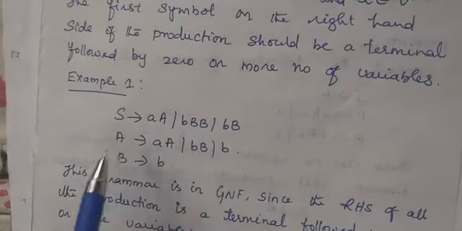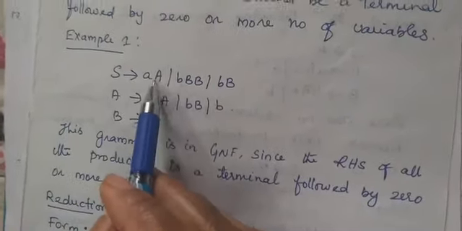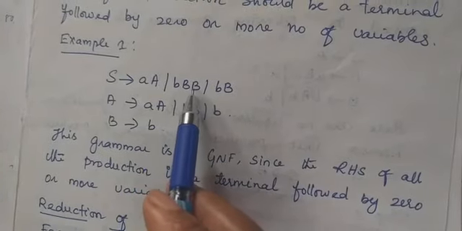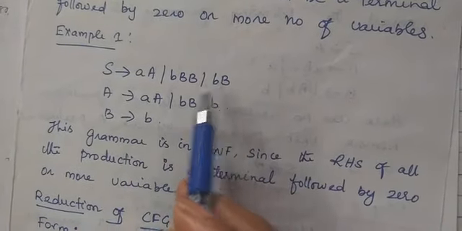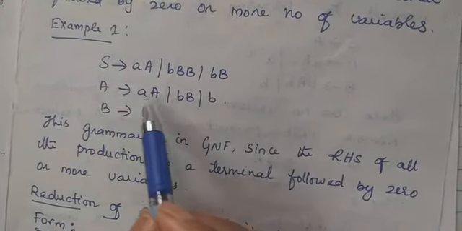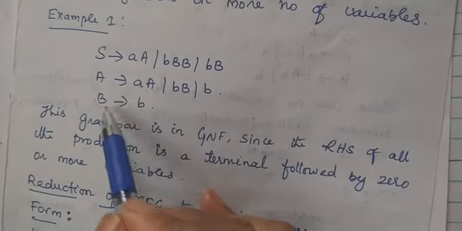Take this example: S gives aA or bB, A gives aA or bB, B gives b.